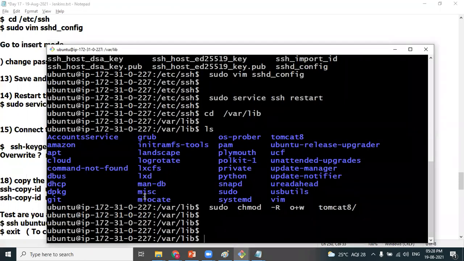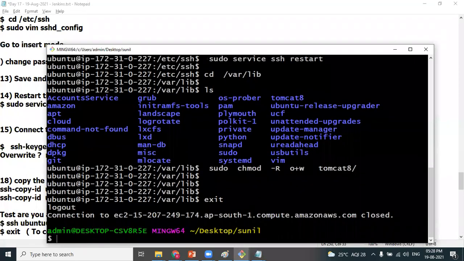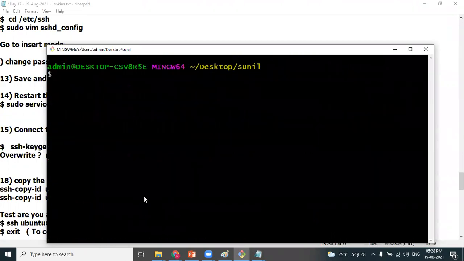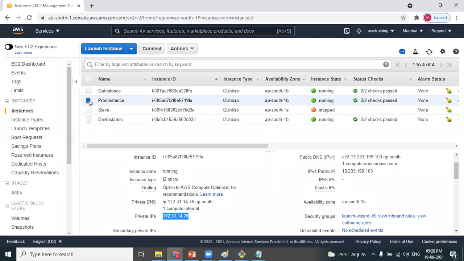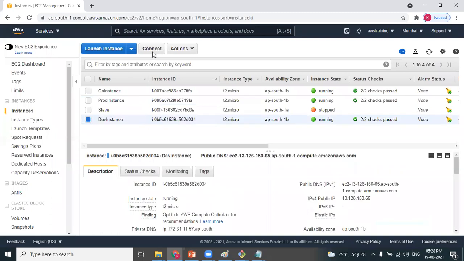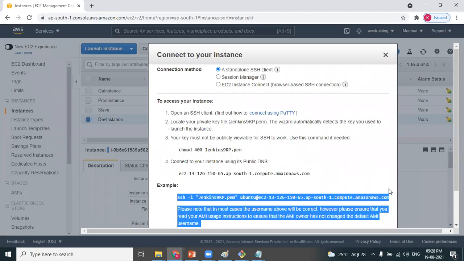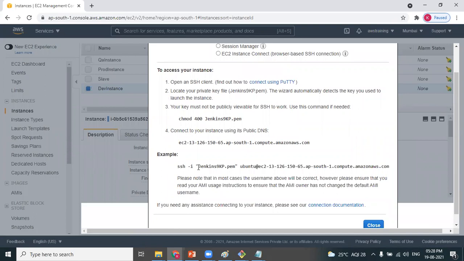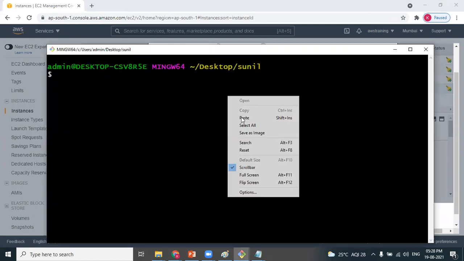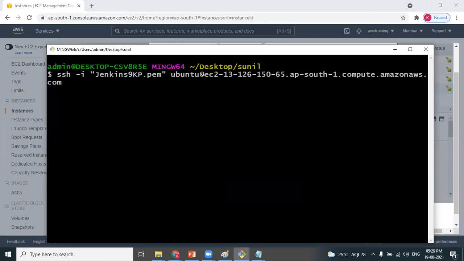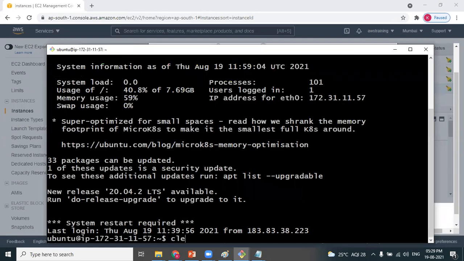Let me connect to an instance. Connected to dev instance.